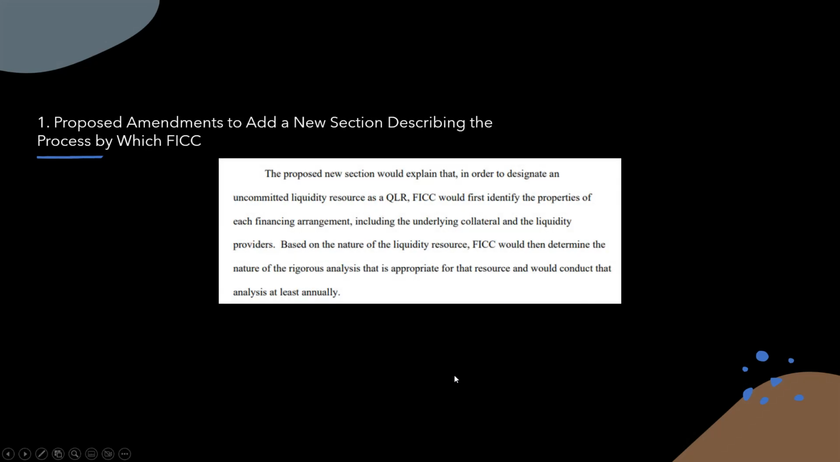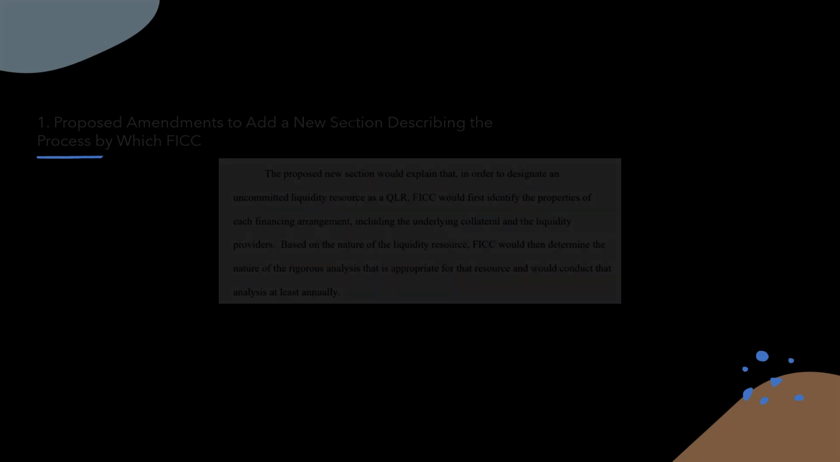So number 1, proposed amendments to add a new section describing the process by which FICC is going to handle their liquidity, basically in times of market stress. This proposed new section would explain that in order to designate an uncommitted liquidity resource as a QLR, FICC would first identify the properties of each financing arrangement, including the underlying collateral and the liquidity providers. Based on the nature of the liquidity resource, FICC would then determine the nature of the rigorous analysis that is appropriate for that resource and would conduct that analysis at least annually.